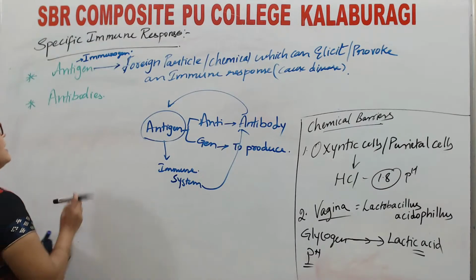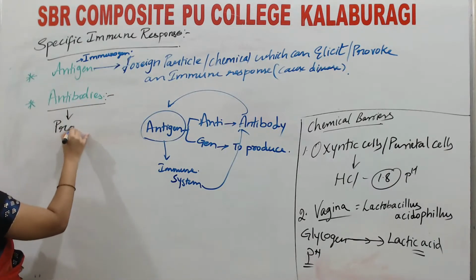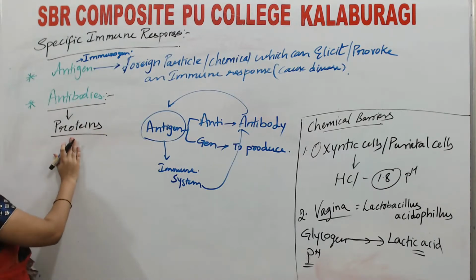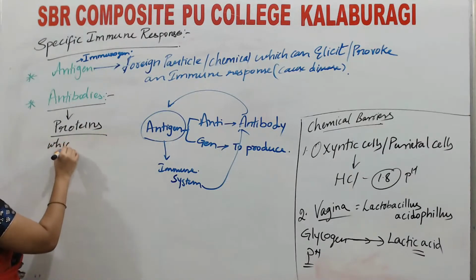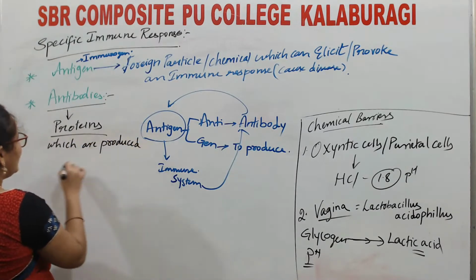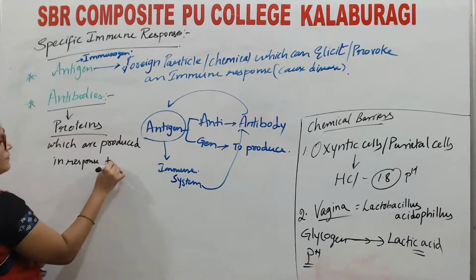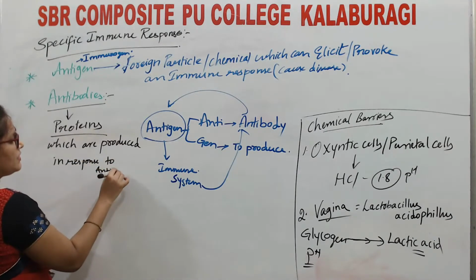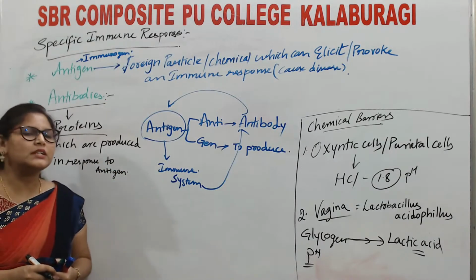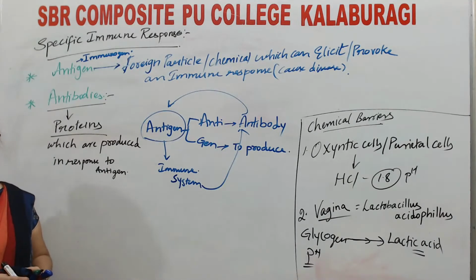Antibodies are proteins. These are proteins which are produced in response to antigen. The specific proteins which are produced in response to antigen are known as antibodies. Is that clear?